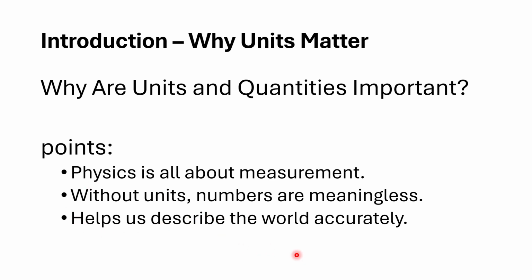If we use units with physical quantities, it becomes fully meaningful and conveys accurate information to another person. If we tell somebody that the car was moving at 6 kilometers per hour, then it's correct and full information, and the other person gets that a car is moving with a speed of 6 kilometers per hour. That's why units are very important in physics and in the measuring of physical quantities, because without them it's totally meaningless.